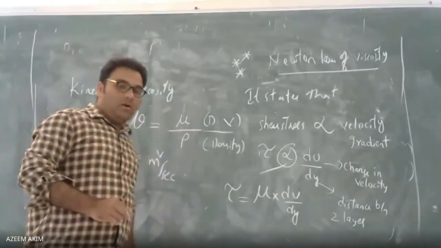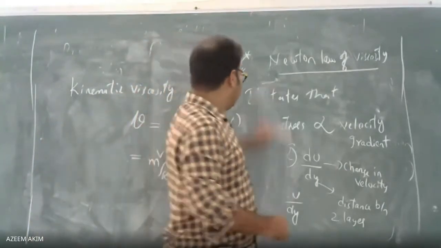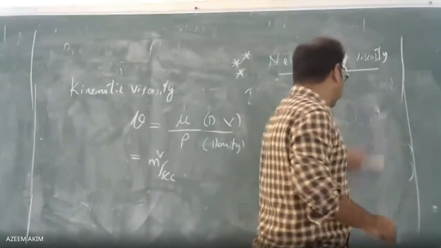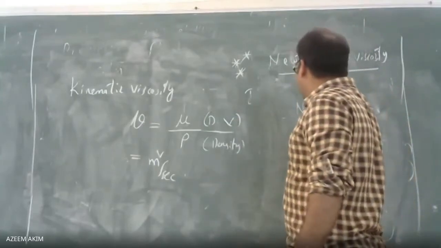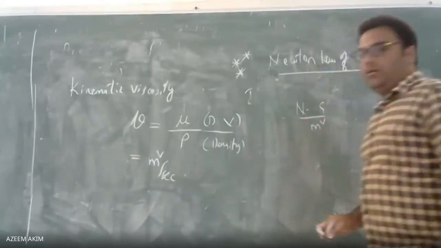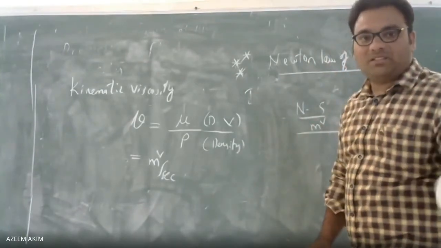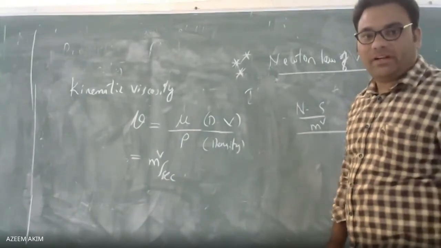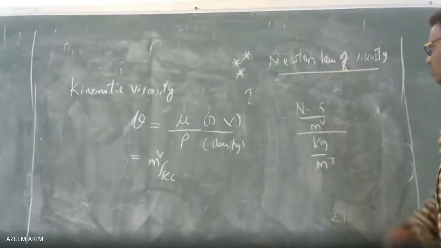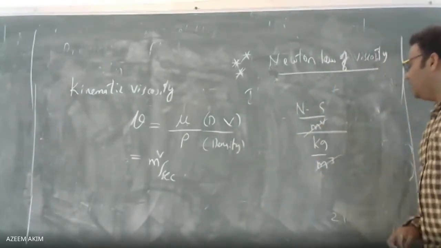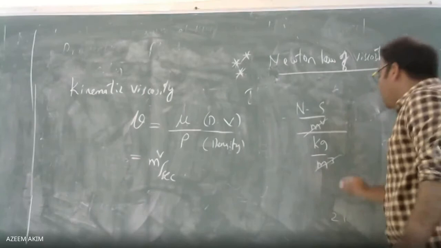So, if you want to derive it, I can derive it. The units are meter square per second. So, mu is nothing but Newton second per meter square divided by rho. Rho is density, and density is nothing but mass by volume, which is kg per meter cube. Now the meter square and meter cube cancel, and one meter is left on the downside.